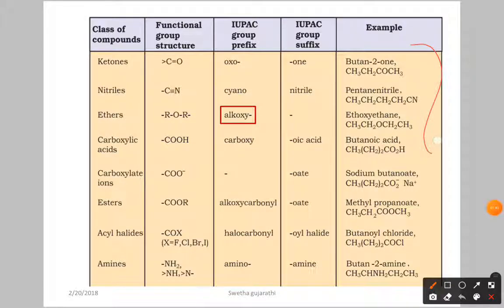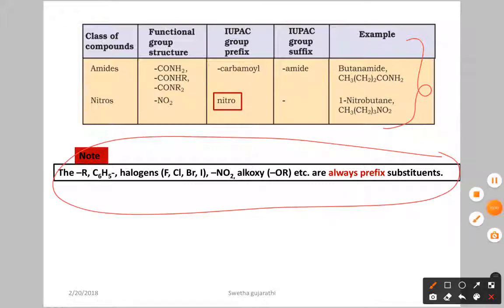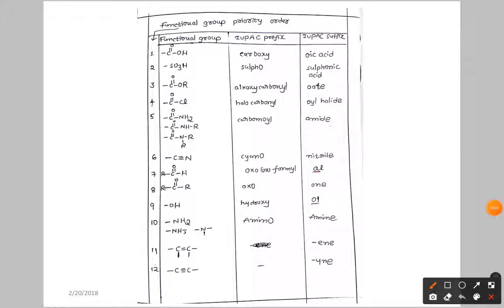On the next slide you again have some functional groups, how to write the structure, and the prefix and suffix. This is also the same thing. Here we have an important note that I will come back to later. Now I want to discuss the functional group priority order.